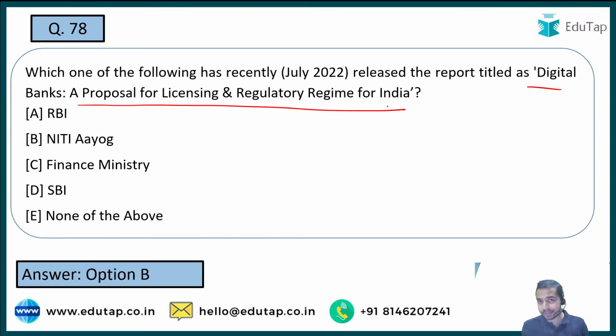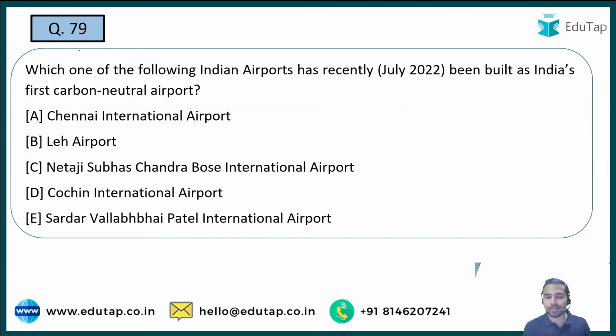Here is the exception. See, we always think that the organization will be either NABARD or RBI. Most of the time it is RBI only, which releases such reports. But this time it is an exception, and that is why this question has been brought up for all of you. The report is Digital Banks, a proposal for licensing and regulatory regime for India. From this people can get the idea that it is talking about regulation, so it must be RBI, because when it comes to banks the regulatory body is RBI, but this is not the case. This is the exception. The right answer is Niti Aayog. I'm marking the star here. Moving on to the next question.